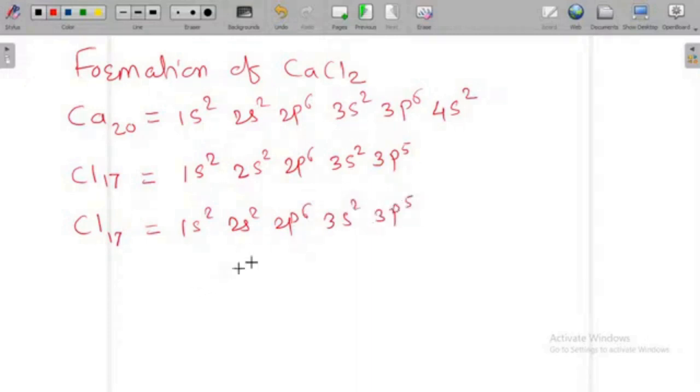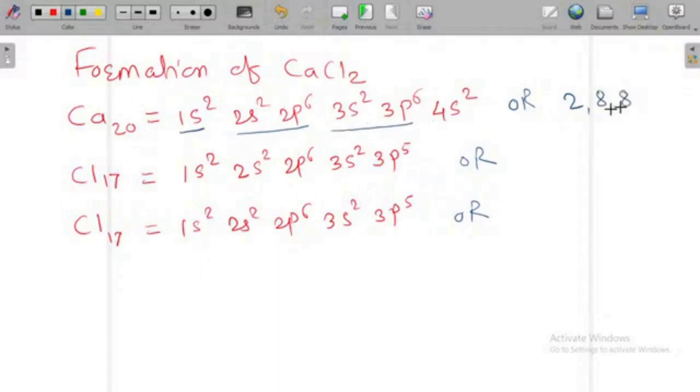If I try to write the other electronic configuration for all these atoms, how to write for this calcium? First orbit contains 2 electrons, second orbit contains 8 electrons, third orbit contains again 8 electrons, and fourth orbit contains 2 electrons.